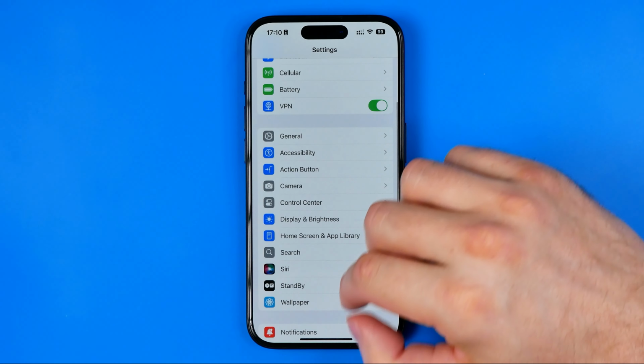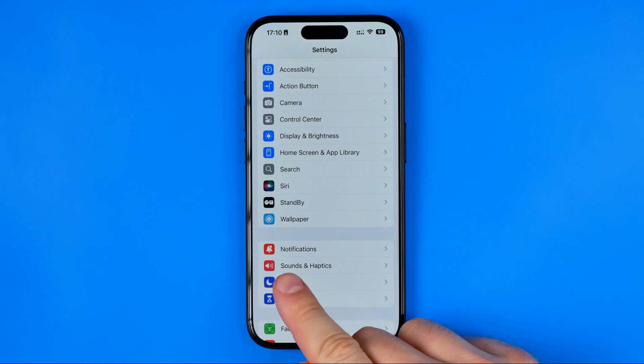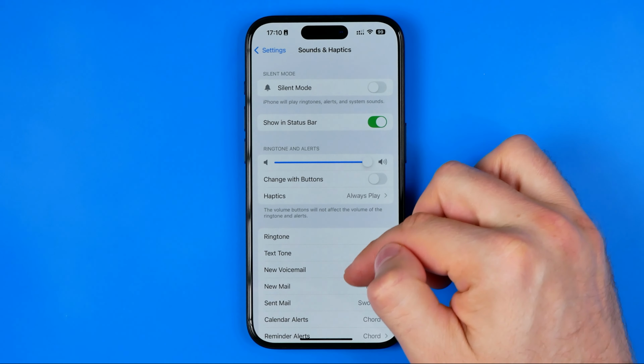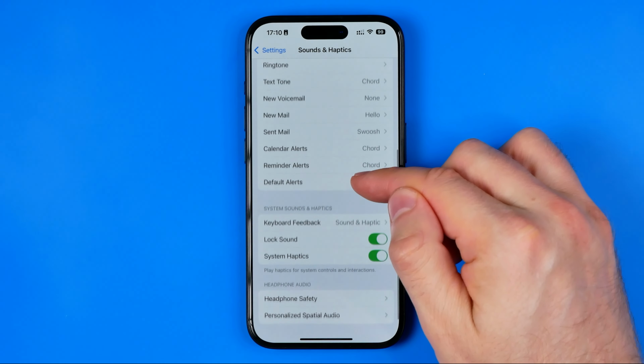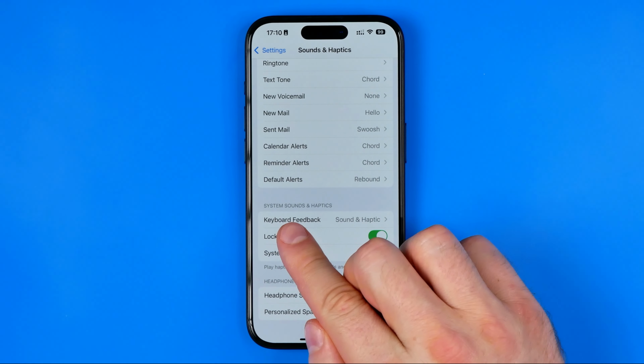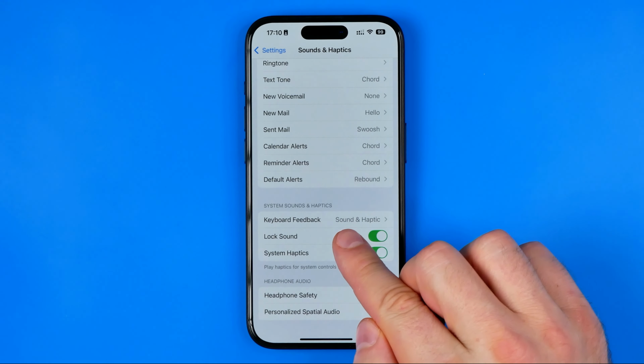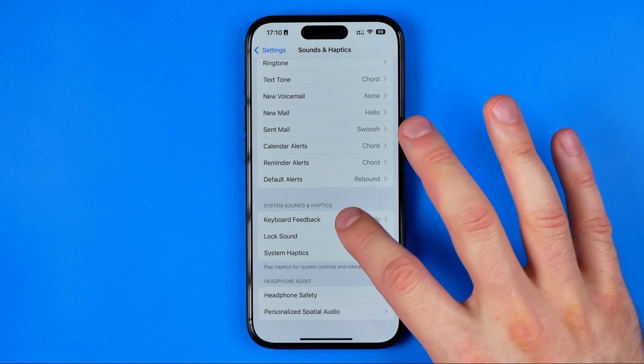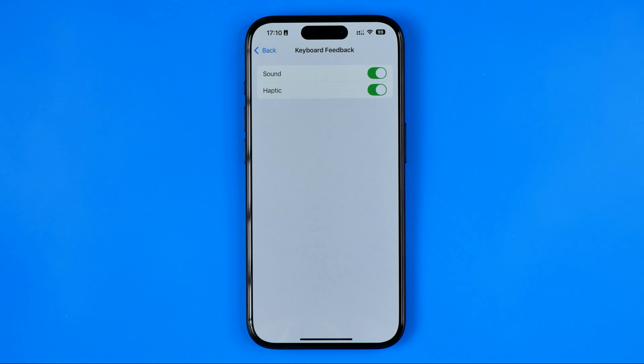After that, just scroll down until you find Sounds and Haptics. And that's where, if you scroll down a bit more, you will find the option Keyboard Feedback. It says Sound and Haptic here, and if we enter that option, we'll be able to configure it.